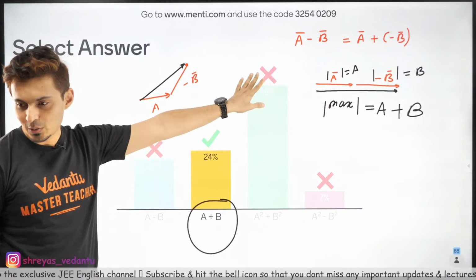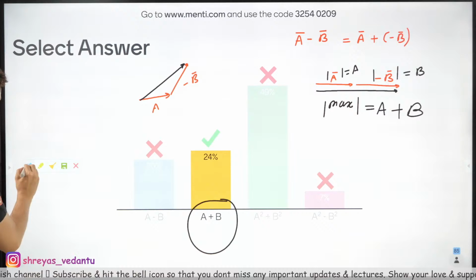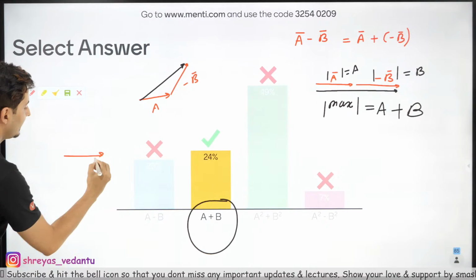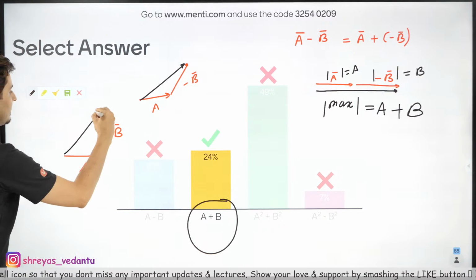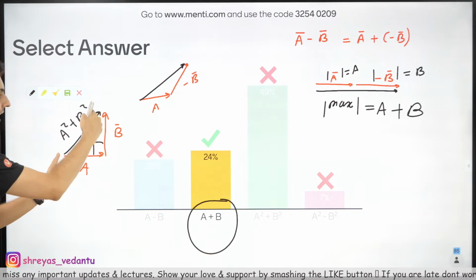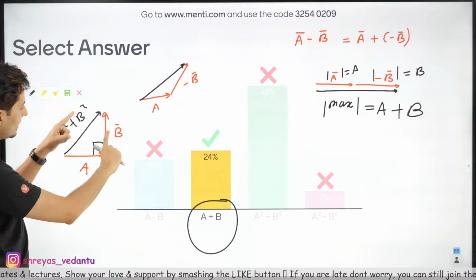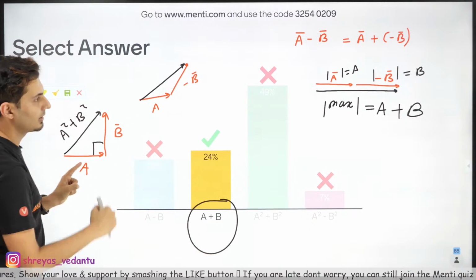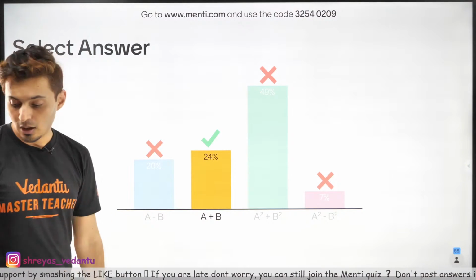Got it, guys? Oh, a lot of people thought C happens. Guys, you know when this will be true? This will be true if A vector is here, B vector is here, and this is the resultant. The angle is 90, so it will be A square plus B square. This is the hypotenuse, not the maximum value. If you rotate B vector more, then this black vector will become even bigger. The resultant will become even bigger. Understand that? Okay, so that's how it works.